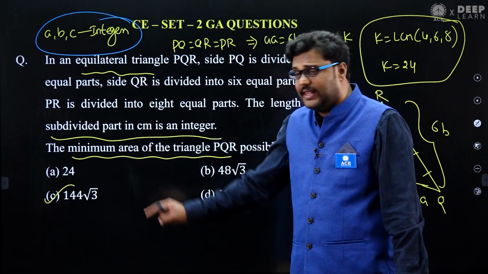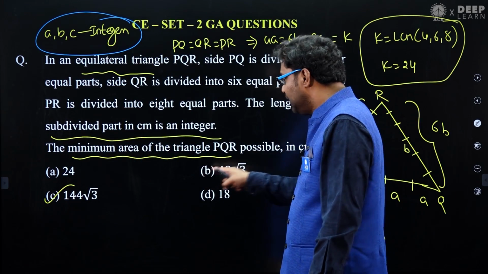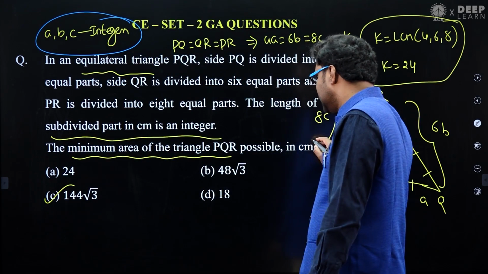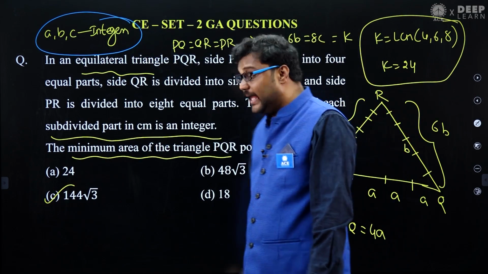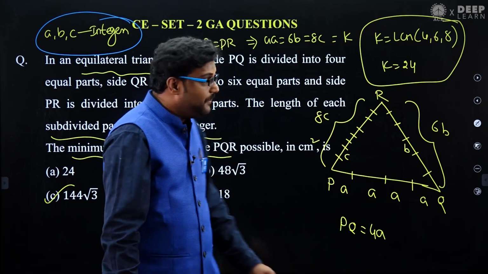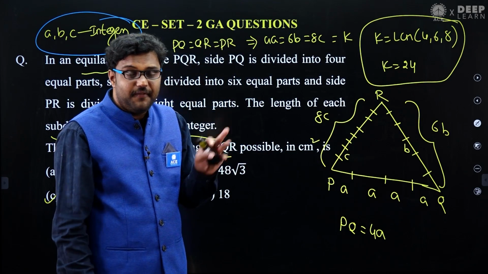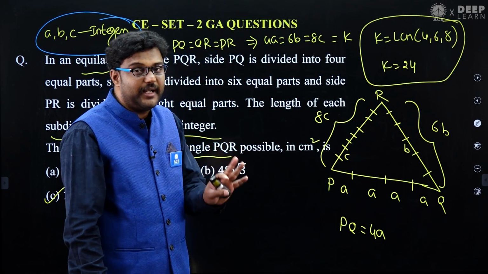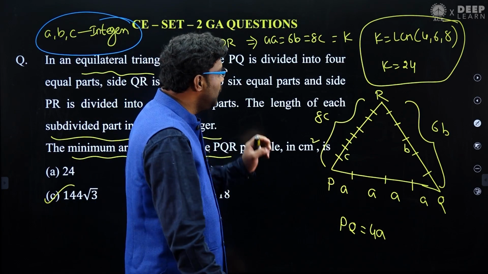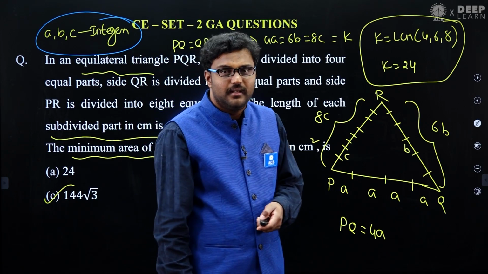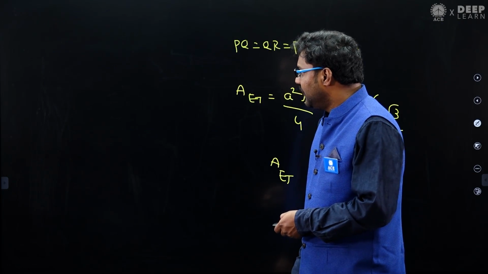24 is the side's length. They're asking the area of the triangle. 24 is the side's length. This is the area of the triangle in centimeter square. What is the minimum length of PQ? All sides' length minimum is 24. That we agree. But they're asking the area now. It should be equal to 144 root 3. Got it? Very good, my dear friends.